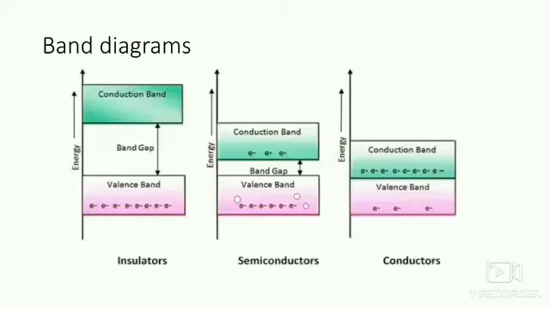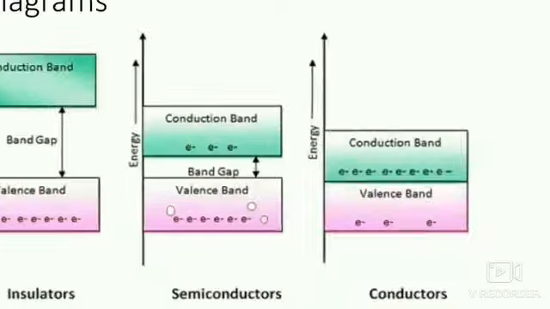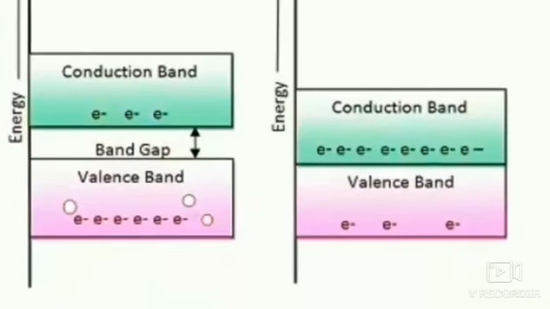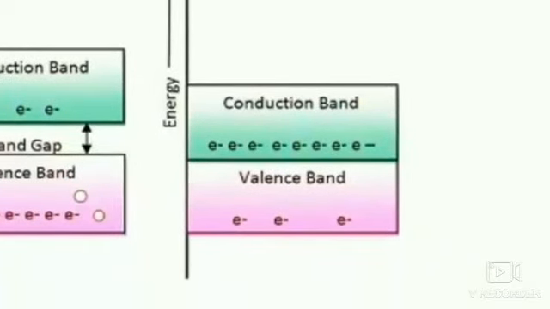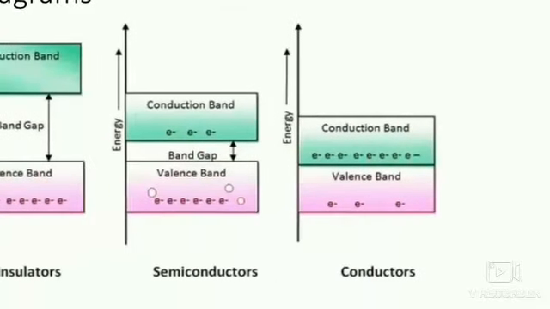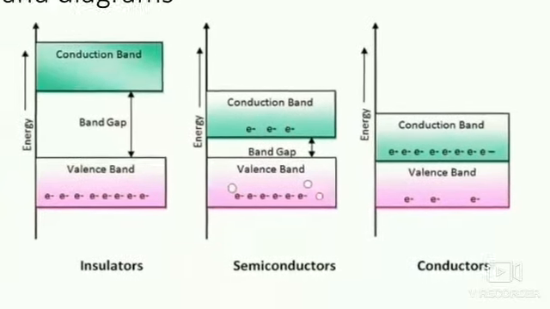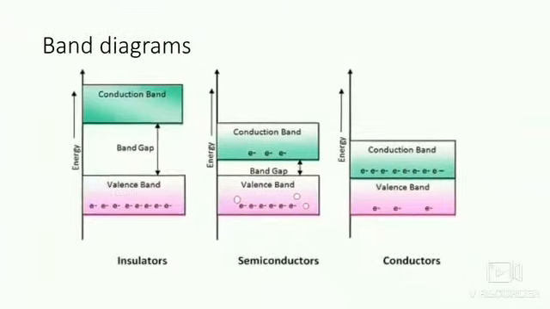Here we can see the energy band diagram for insulator, semiconductor and conductor. In the case of conductor, the energy gap is almost equal to 0 because the conduction band and valence band overlap with each other. But in the case of semiconductor, the band gap is greater than 0.